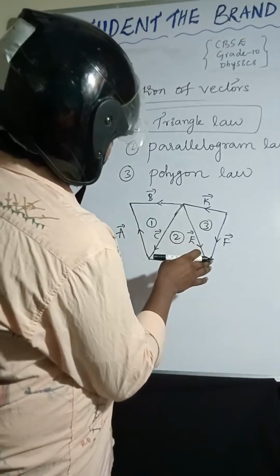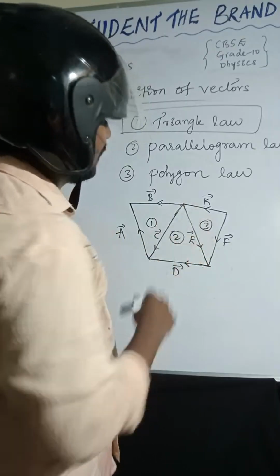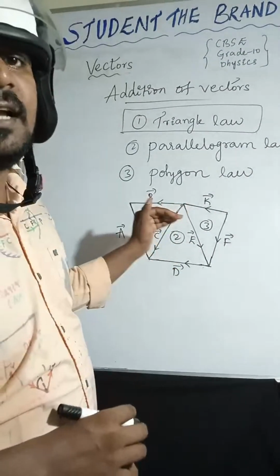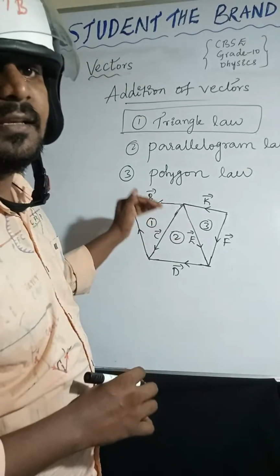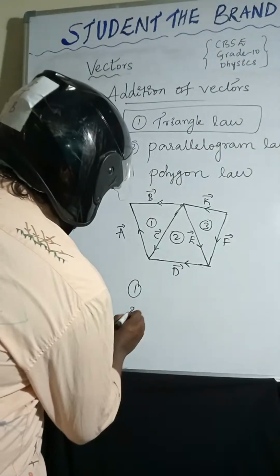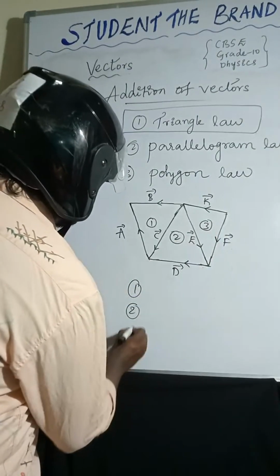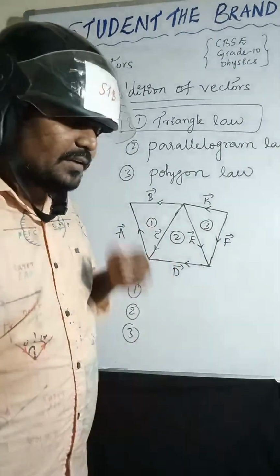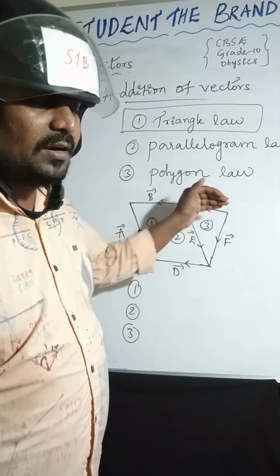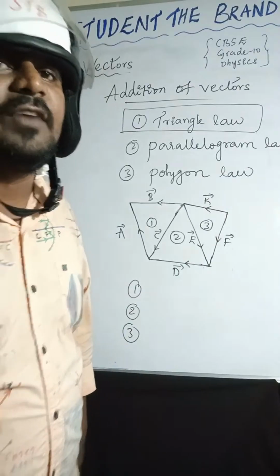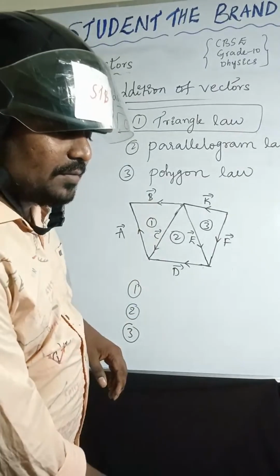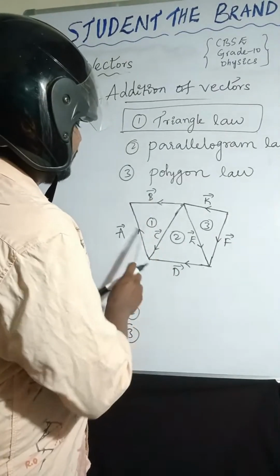Okay. In the first triangle, what is the resultant? In the second triangle, what is the resultant? In the third triangle, what is the resultant? Can you identify? I kept an arrow mark over here, so you can follow this arrow mark.